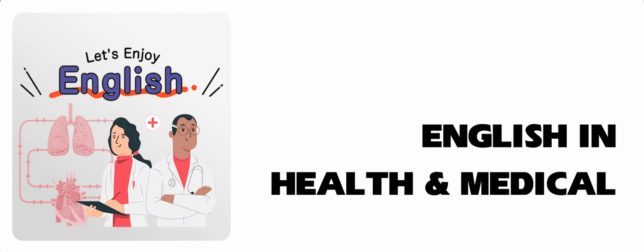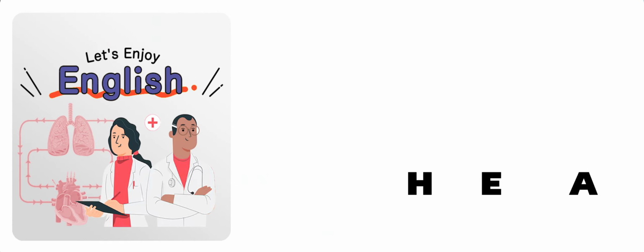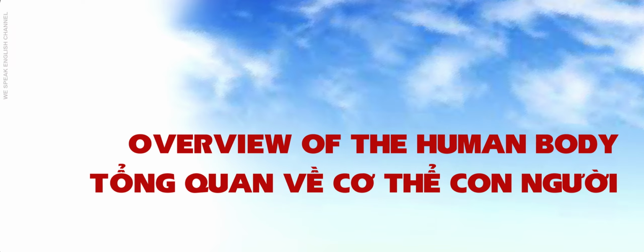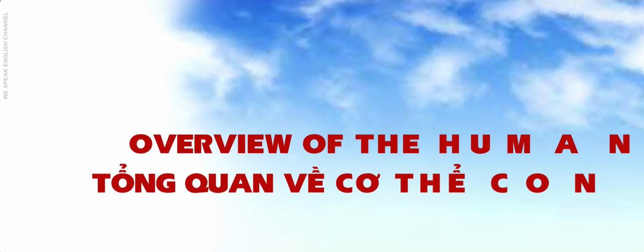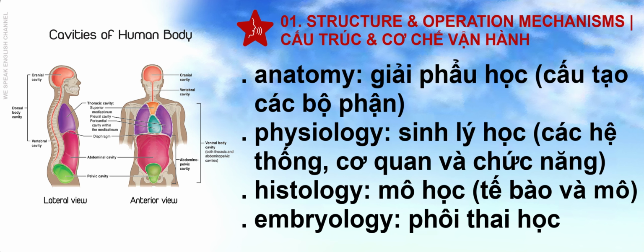English in Health and Medical. Overview of the human body. 1. Structure and operation mechanisms.